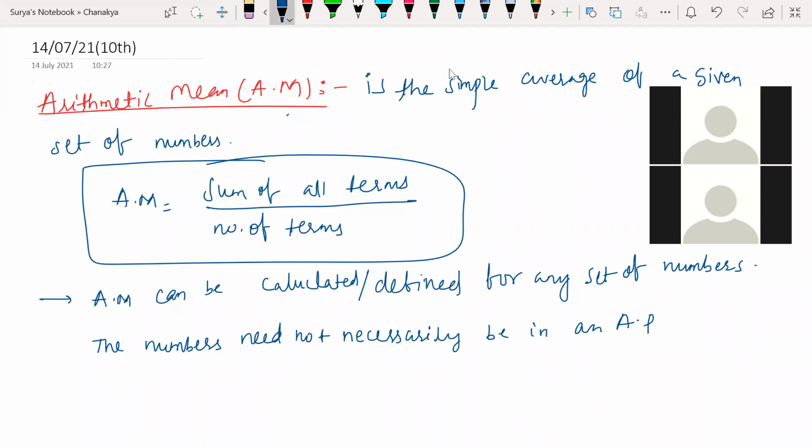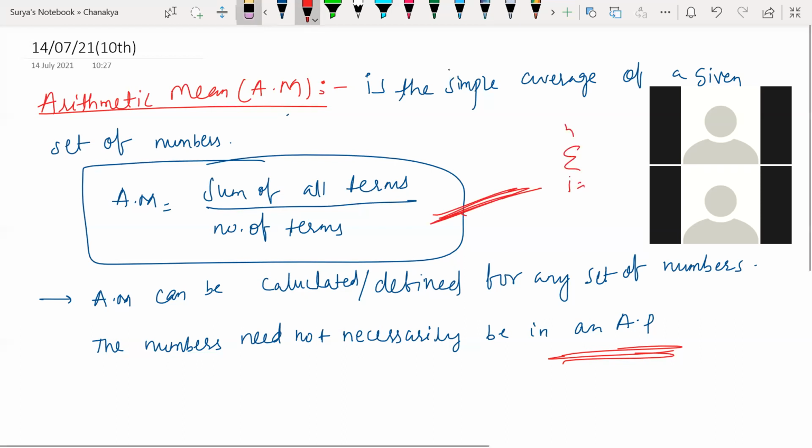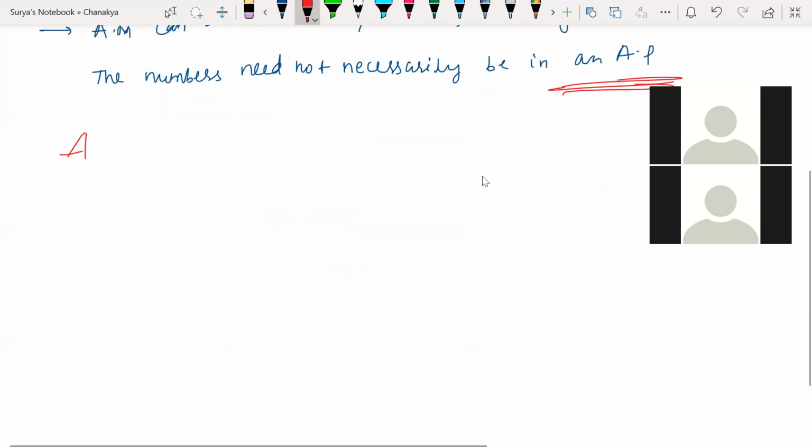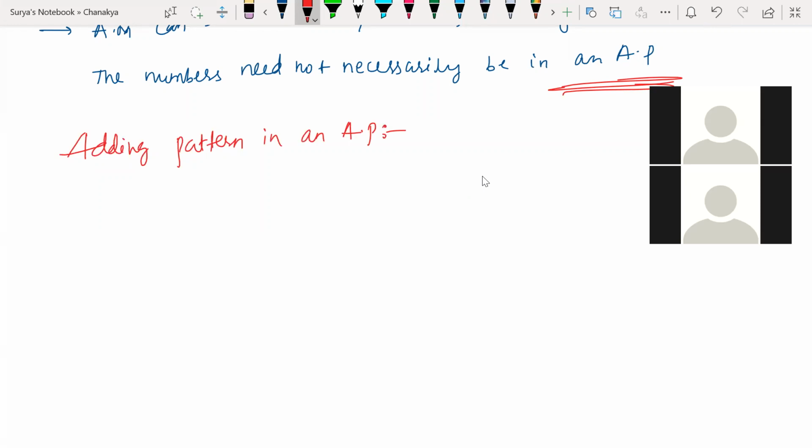The order could be anything, guys. Understand? So basically, what is the formula? The sum of all terms divided by the number of terms. In statistics the formula is different, and here the formula is different. The meaning is the same, but there we write i equal to 1 to n using statistical words. Here let us write the simple formula. Whenever we are in the statistics lesson, we'll discuss that in depth. Clear? So now, the adding pattern in an AP.